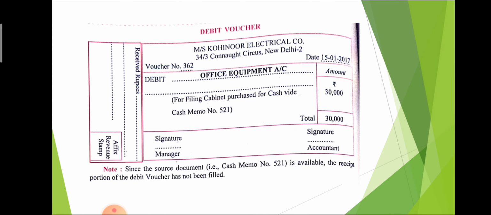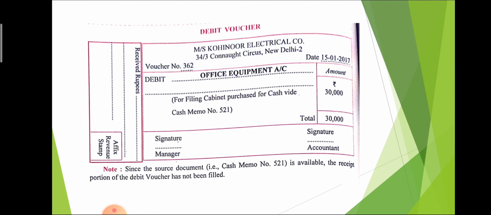Here, debit voucher, name of the company, address of the company. On the left side, voucher number is mentioned. On the right side, date is mentioned. Then, office equipment account, and debit to whom we give the debit voucher, the person's name is mentioned. For filing cabinet purchase for cash paid, it means that the debit voucher is for office equipment.